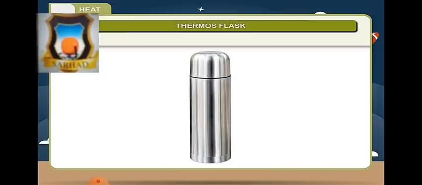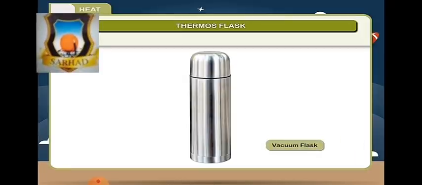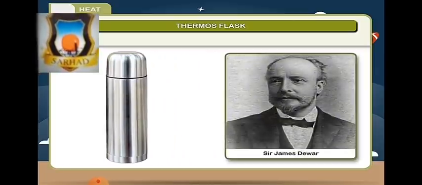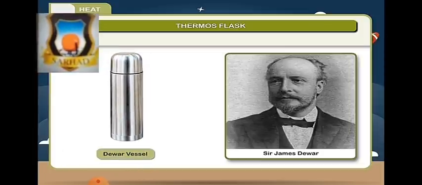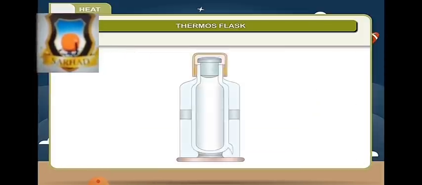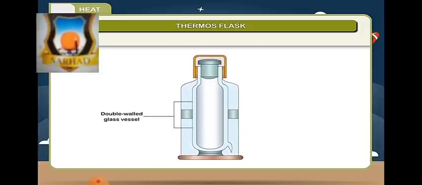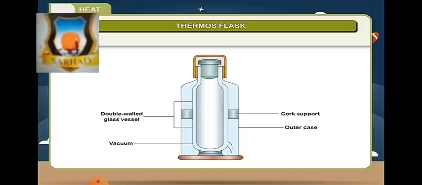Thermos flask. Thermos flask is a special type of bottle which keeps hot substances hot and cold substances cold for a long time. It is also called vacuum flask. The thermos flask was invented by Sir James Dewar, and sometimes it is also referred as the Dewar vessel. Construction. Thermos flask consists of a double-walled glass vessel having a vacuum between the walls. The bottle is placed in metallic case having non-conducting materials like cork or sponge in between.